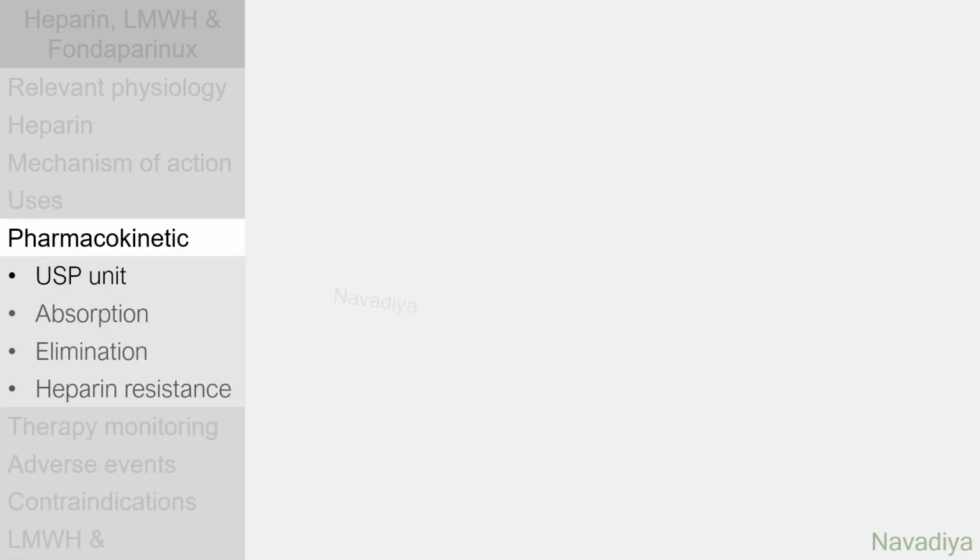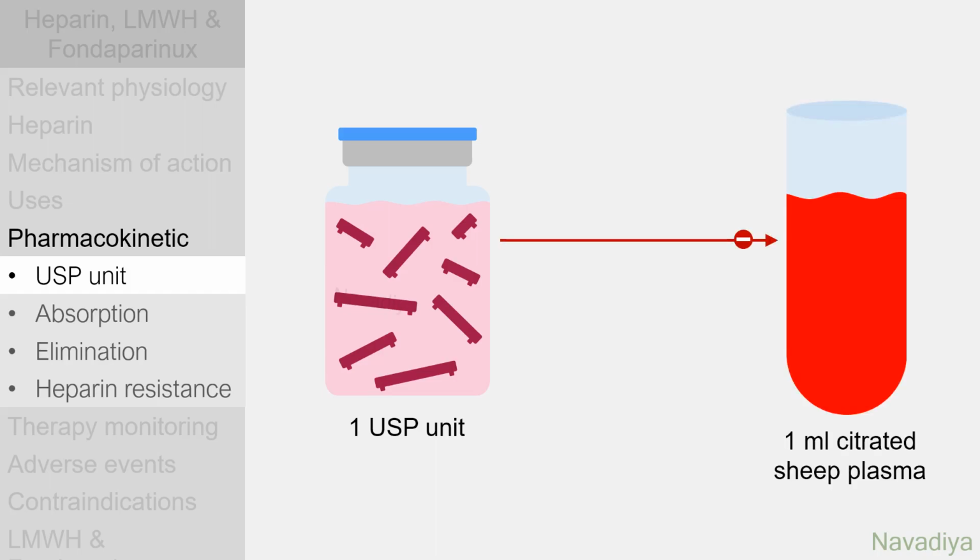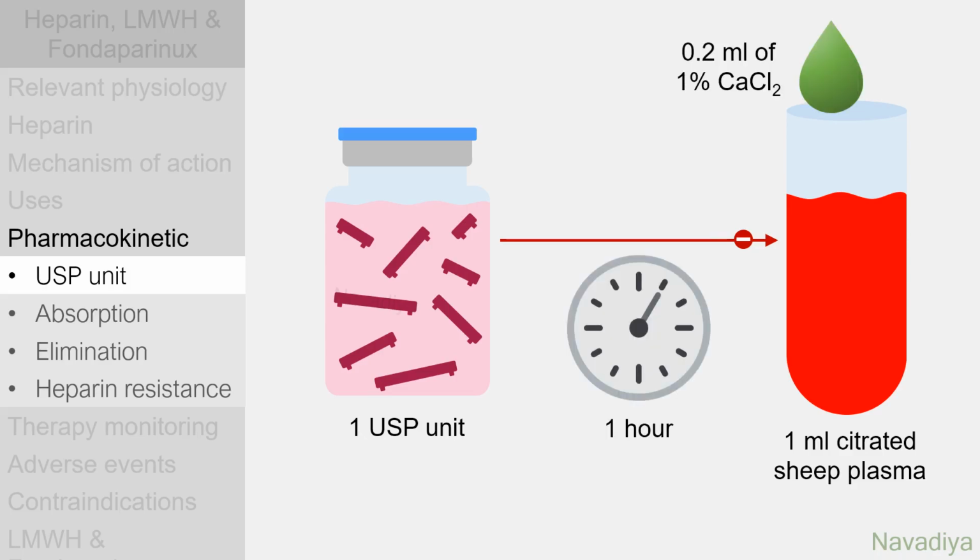Coming to pharmacokinetics, which is going to get interesting. First of all, USP units. As heparin molecules are of different size and weights, the dose of heparin is calculated in USP units rather than in grams. 1 USP unit is amount of heparin that prevents clotting of 1 ml of saturated sheep plasma after adding 0.2 ml of 1% CaCl2 for 1 hour.